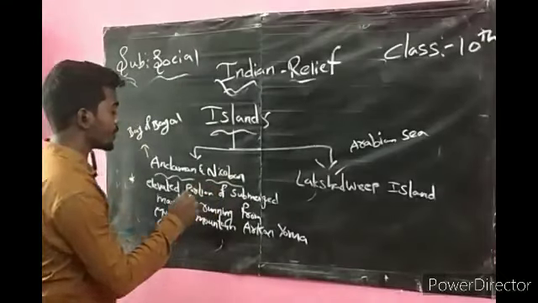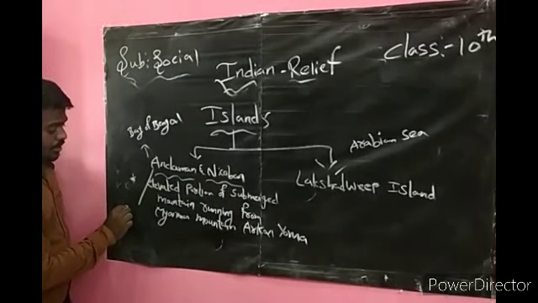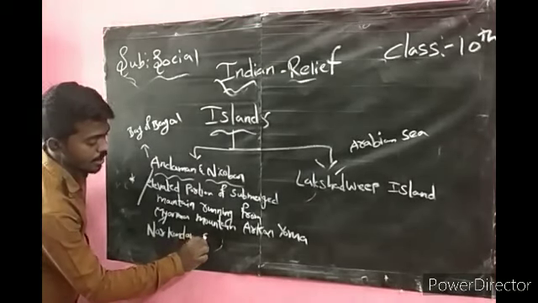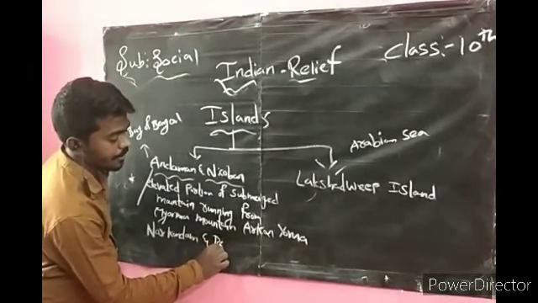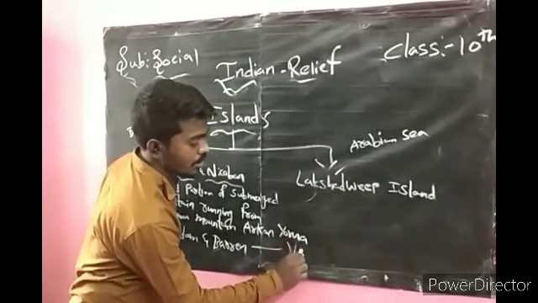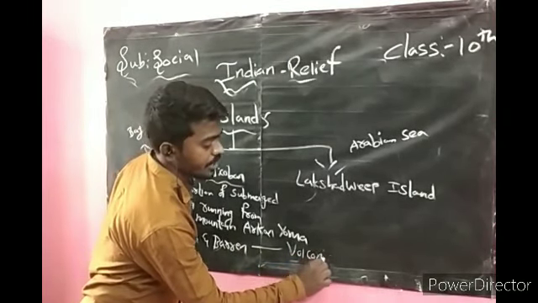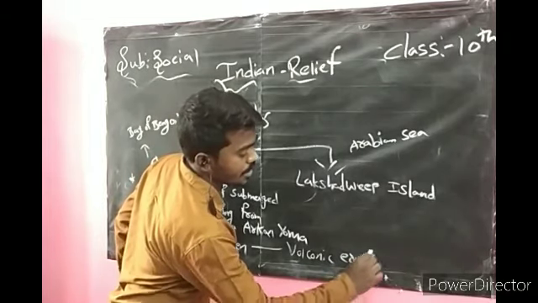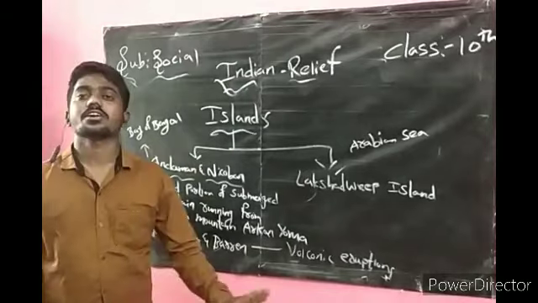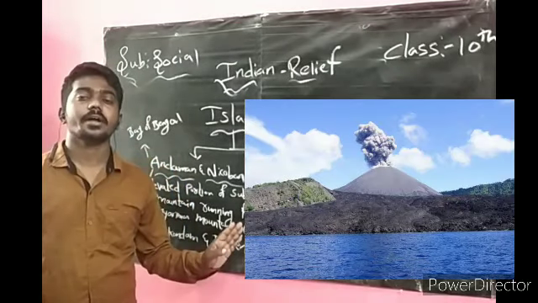Andaman Nicobar is famous for volcanic eruptions. We have Narcondam and Barren. Volcanic eruptions. Very, very important.